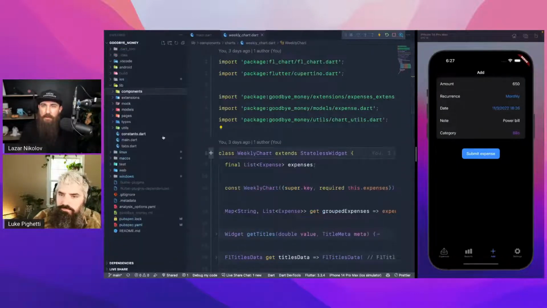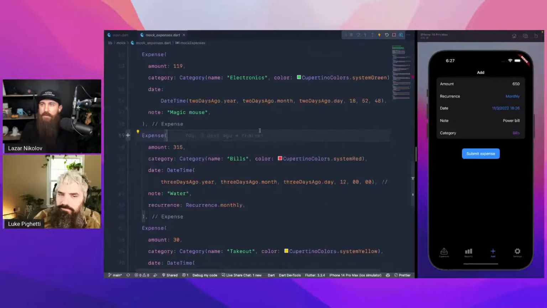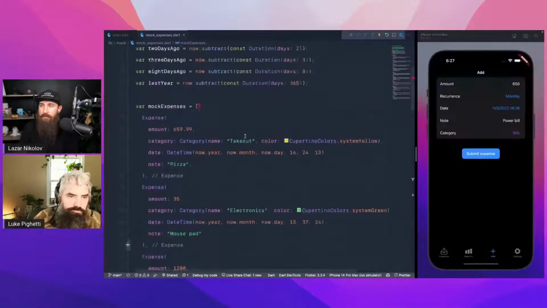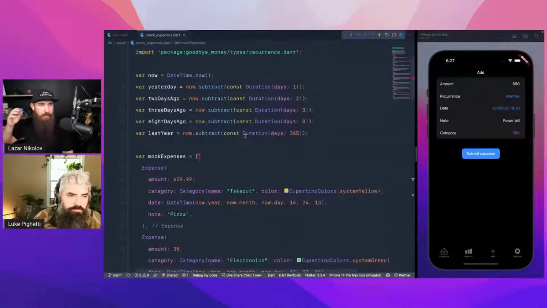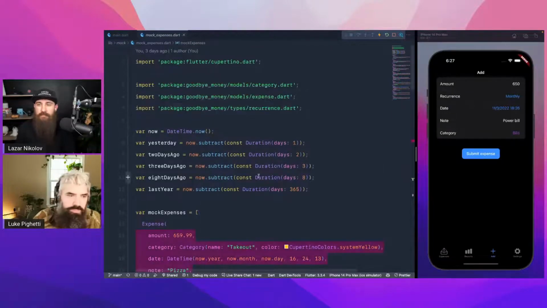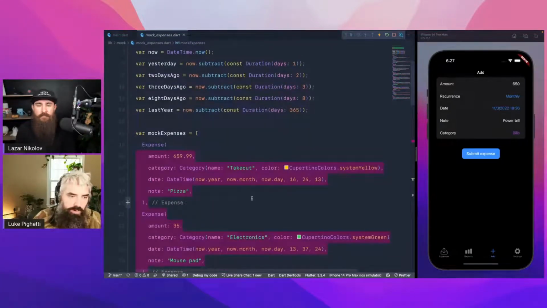For example, we can go into the mock folder, and I've got everything put down here. But the idea is to actually scrap that and start using real expenses and real categories, etc. Now, when you submit an expense, does it mutate these mock expenses, or does it just not go anywhere right now? It's just not going anywhere.